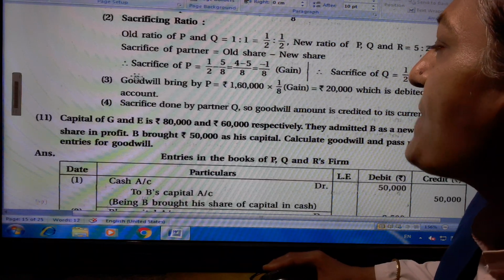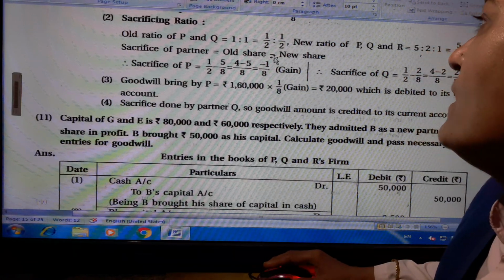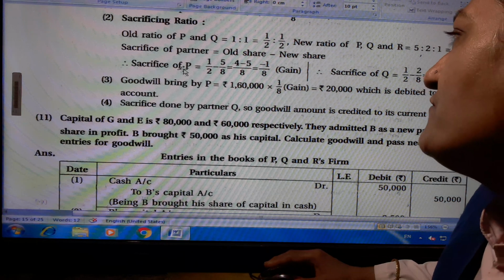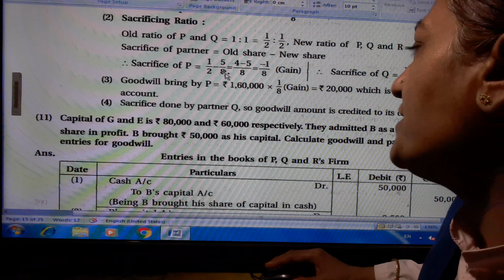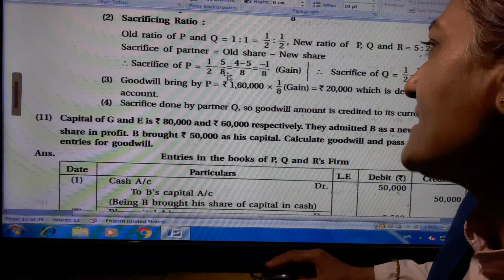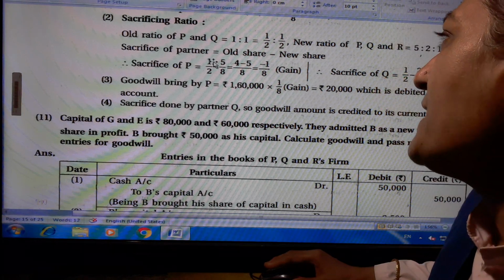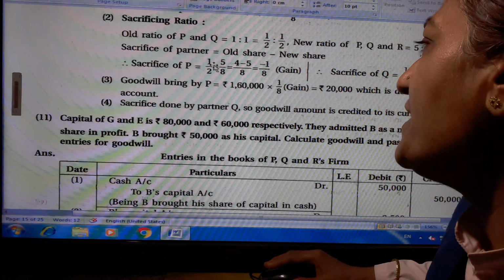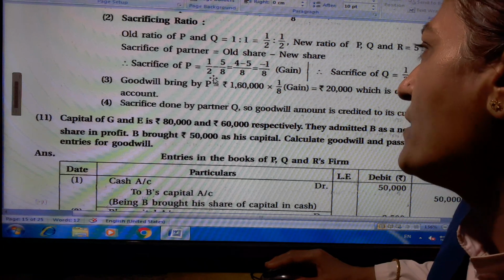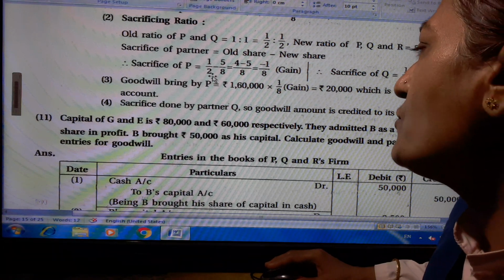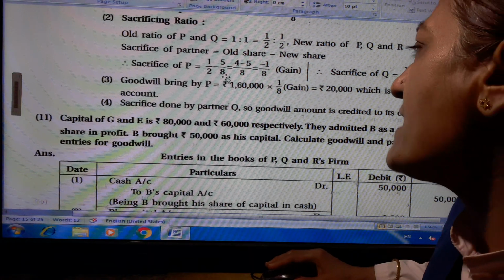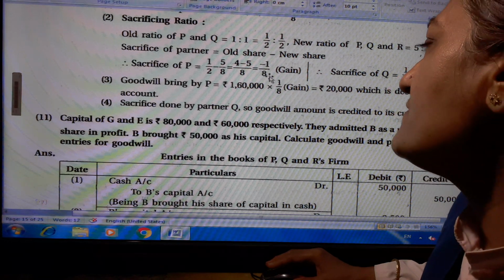So sacrifice is old share minus new share. Sacrifice of P is 1/2 minus 5/8. Here 2 and 8 are there, so LCM is 8. We multiply the first term by 4/4 to make the denominator 8. So 4/8 minus 5/8 is equal to minus 1/8.